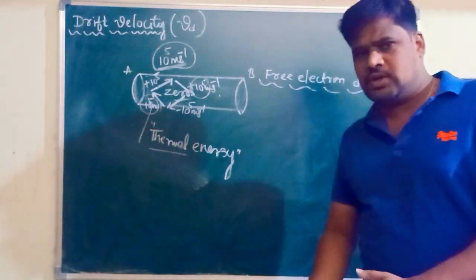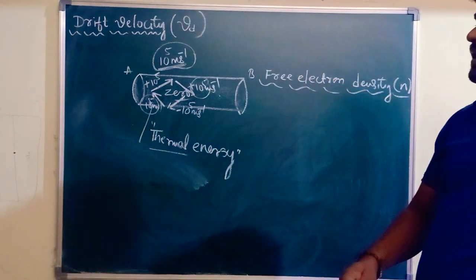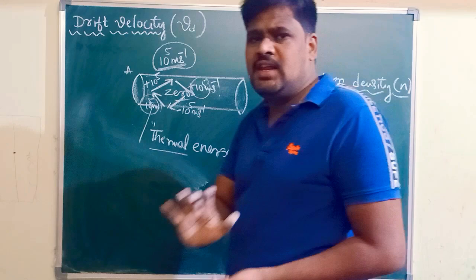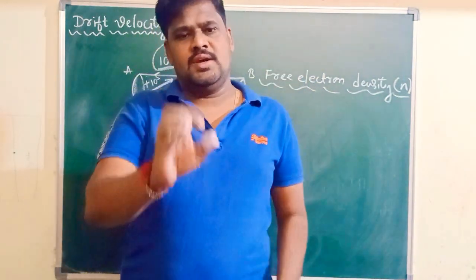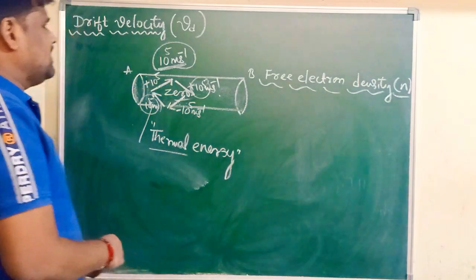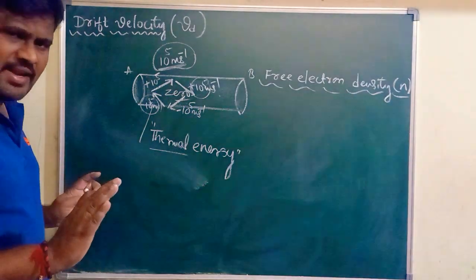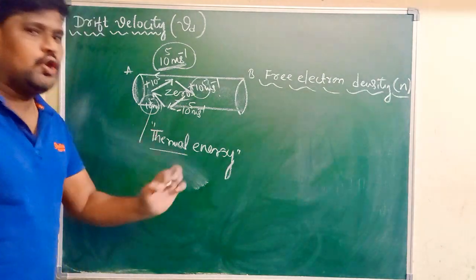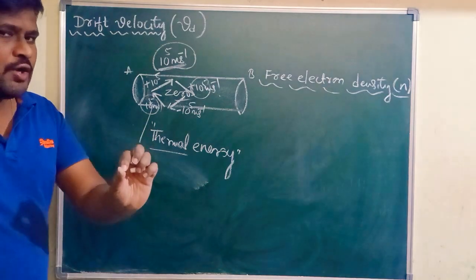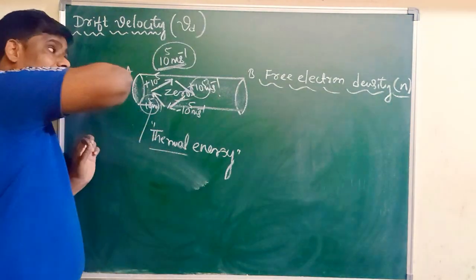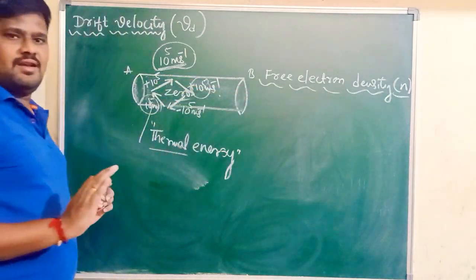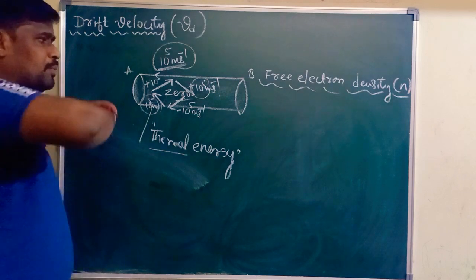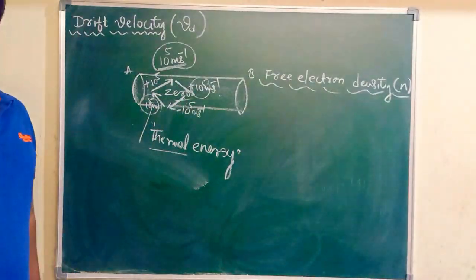Due to the random motion of the free electrons, if you calculate the average velocity of free electrons in any conductor in the normal condition, that average velocity is taken as 0. What is the meaning of average velocity being taken as 0? There is no net flow of charge along any one particular direction in a metal. ಇಷ್ಟು ಅಡ್ಡ ತಿಡ್ಡಿ ಇದೆ, ಇಷ್ಟು ರ್ಯಾಂಡಮ್ ಇದೆ ಮೋಷನ್ ಅಂತಂದ್ರೆ ಒಂದು ಪರ್ಟಿಕ್ಯುಲರ್ ಡೈರೆಕ್ಷನ್ ಅಲ್ಲಿ ಚಾರ್ಜ್ ಫ್ಲೋ ಆಗ್ತಾ ಇಲ್ಲ.